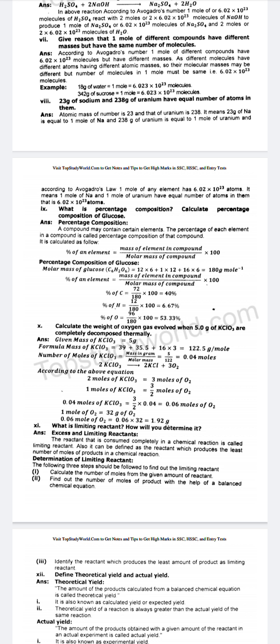is equal to 0.04 moles. According to the above equation, 2 moles of KClO3 is equal to 3 moles of O2. 1 mole of KClO3 is equal to 3 divided by 2 moles of O2. 0.04 moles of KClO3 is equal to 3 divided by 2 multiplied by 0.04 is equal to 0.06 moles of O2. 1 mole of O2 is equal to 32 gram of O2. 0.06 mole of O2 is equal to 0.06 multiplied by 32 is equal to 1.92 gram.